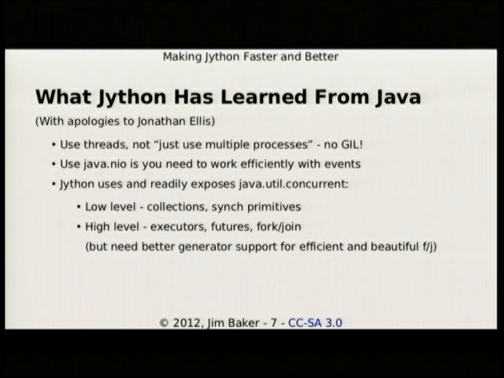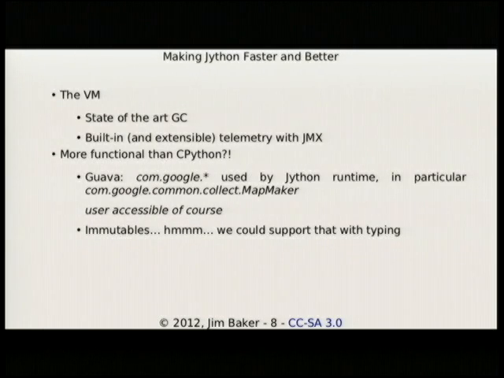You can use Java NIO. The low-level support of using java.util.concurrent is great. You can use executors and futures and work with new Java 7 functionality in terms of fork/join. You've got garbage collection. There's no reference counting. You can use JMX not just for your underlying VM or app server, but also for your own applications. Is it more functional than CPython? Well, we do take advantage of some of the functionality that Jonathan quotes, like the Guava stuff.